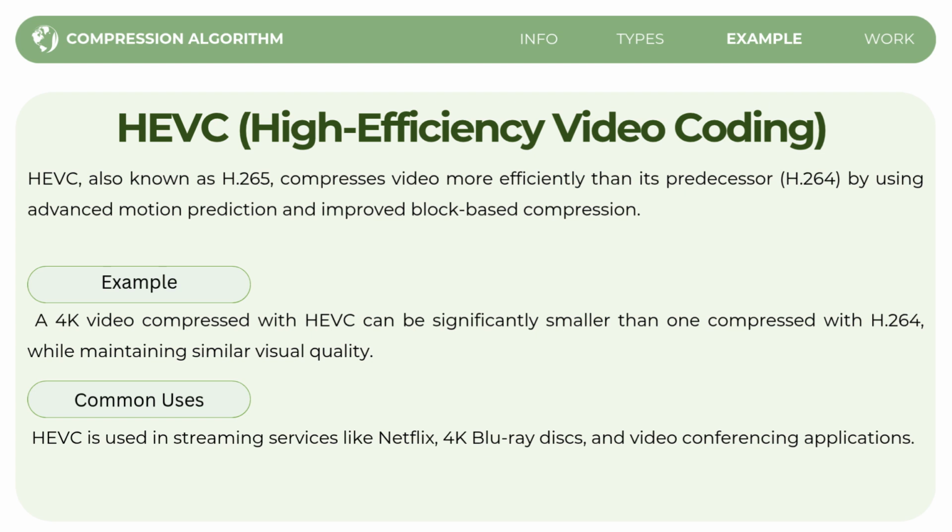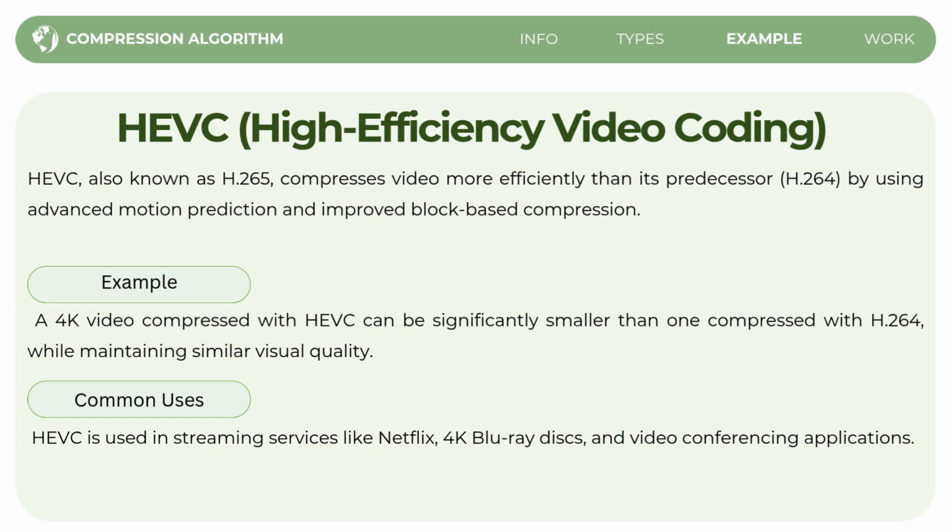Another is a technique called block-based compression. It means that the video is divided into small parts or blocks, and the system checks which parts can be compressed without greatly affecting the quality.